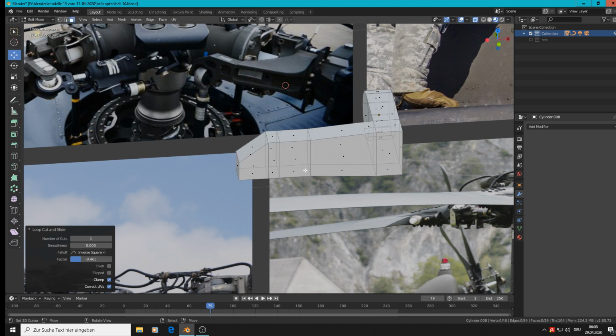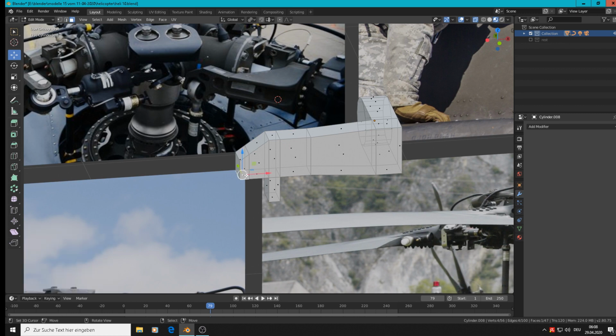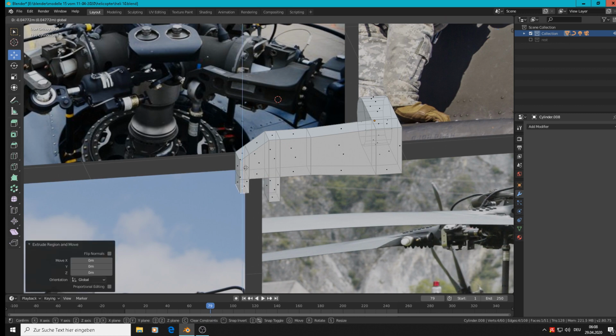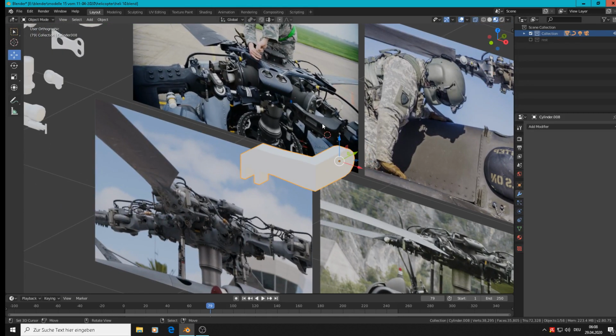Then we take the face there and extrude them down. That is the holder for the hydraulic there. And Control R, we make another loop there and extrude the down face again. This one extrude, bring down, and then we have that mystery object there.